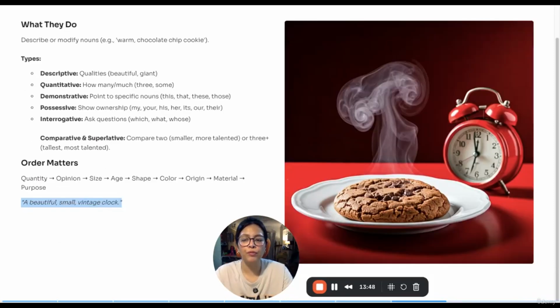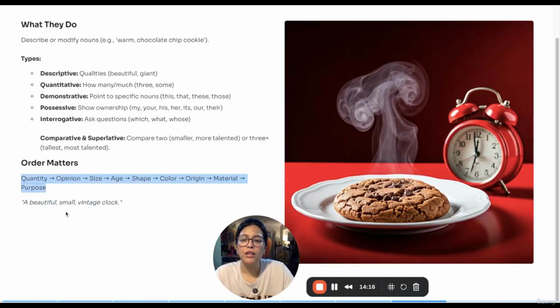In the sentence, there are three adjectives: beautiful, small, and vintage. And it has an order. You cannot randomly place the adjectives to describe the clock. All right. So the first thing would be your opinion about it. And what is your opinion? That it's a beautiful watch. So first we place the word beautiful.